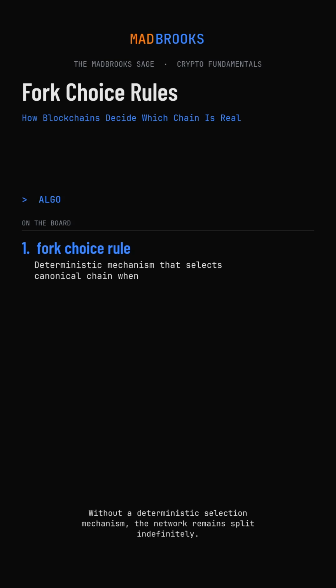Without a deterministic selection mechanism, the network remains split indefinitely. The fork choice rule provides the tiebreaker that reconverges distributed state. So we need a way to let the network pick a winner without a central authority making that call.